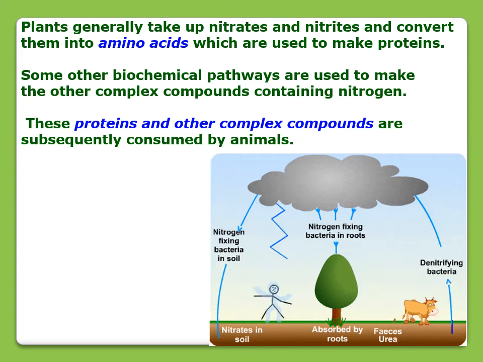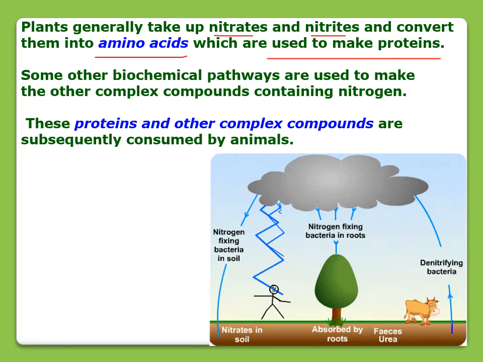Okay. Plants take up nitrates and nitrites and convert them into amino acids, and these amino acids are used to make proteins, right? As seen in previous slides, there are some bacteria found in root nodules that fix the nitrogen from the atmosphere into nitrate and nitrite, and these are used by the plant. These nitrates and nitrites are converted into amino acids, and these amino acids are used to make proteins.